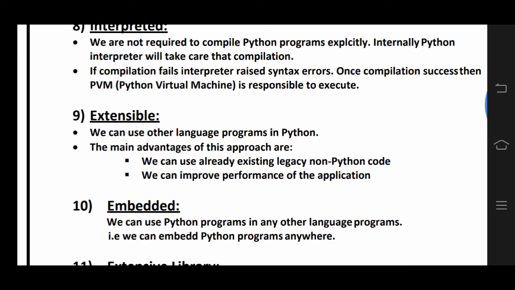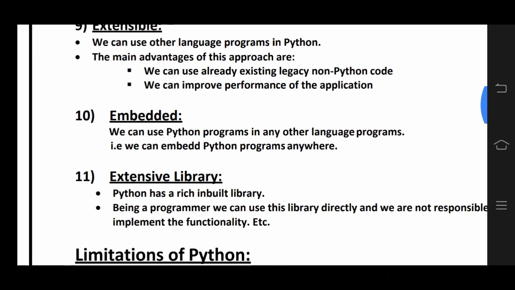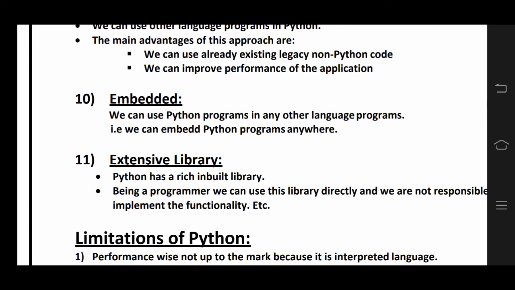Extensible. We can use other language programs in Python. Python is an extensible language because we can use programs from other languages in Python also. Python is also embeddable: we can embed Python programs in other language programs.